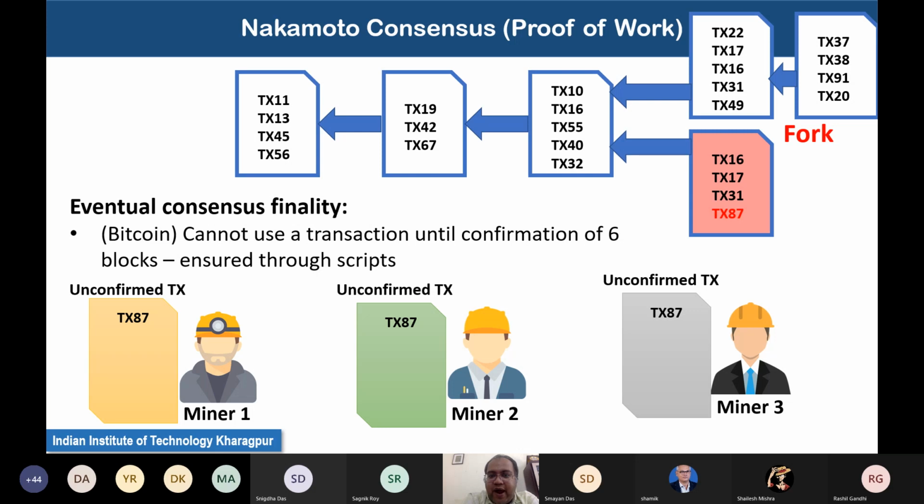So let me see if you have any query from this part. Any doubt about this proof of work algorithm or the Nakamoto consensus?